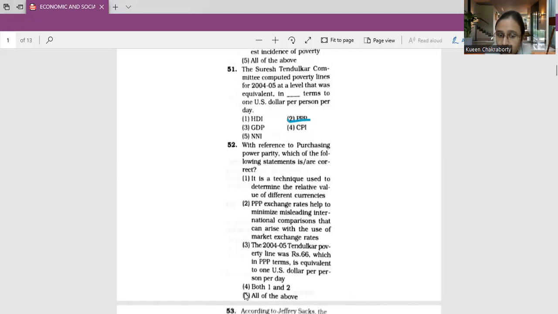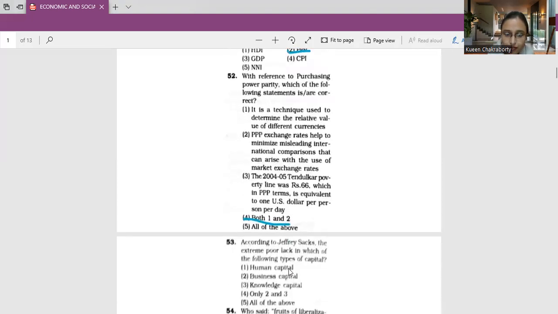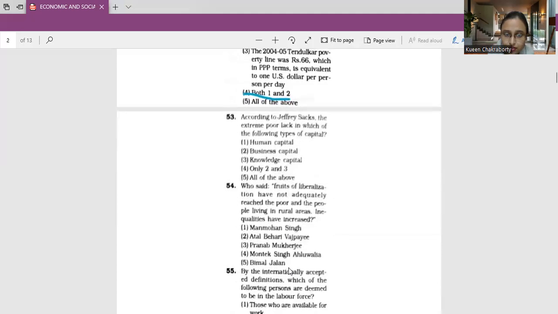The correct option is then number 4. It is a technique used to determine the relative value of different currencies, and PPP exchange rates help to minimize the misleading international comparisons that can arise with the use of market exchange rates. So I will mark number 4 as my correct answer, both 1 and 2. Moving on to the next question.